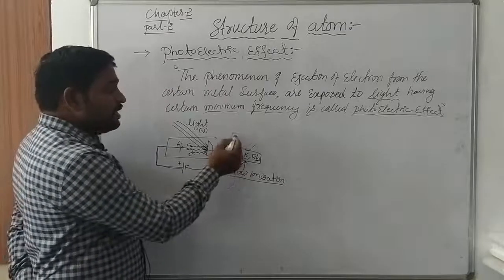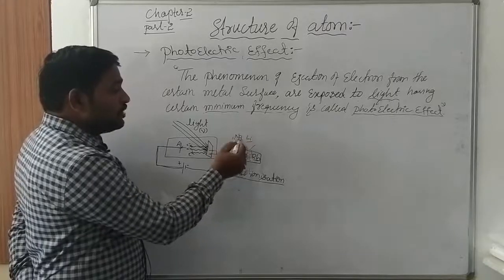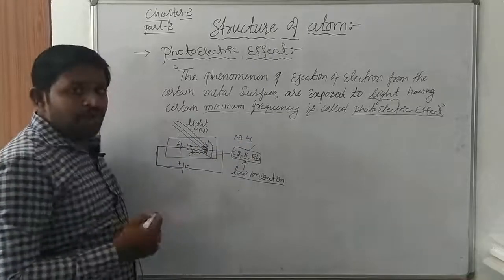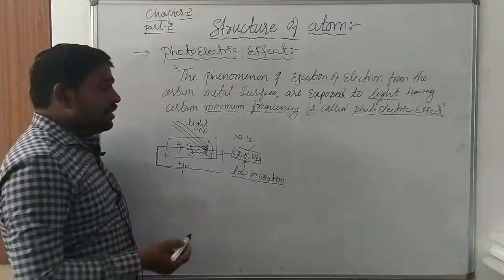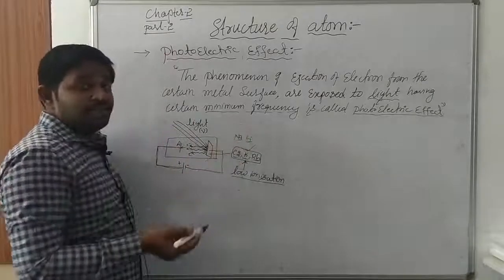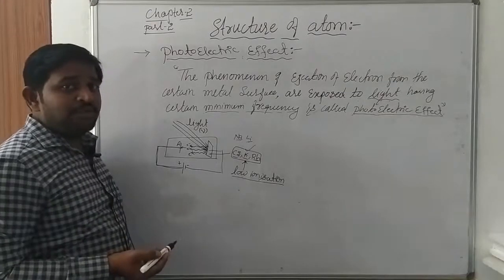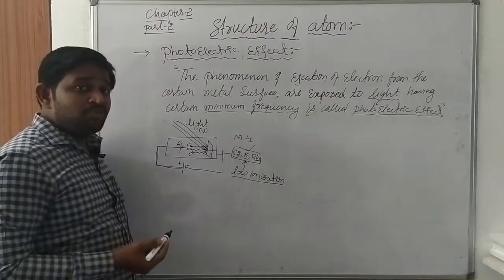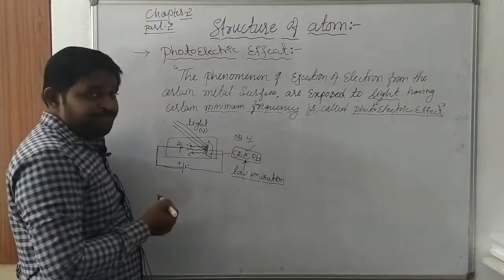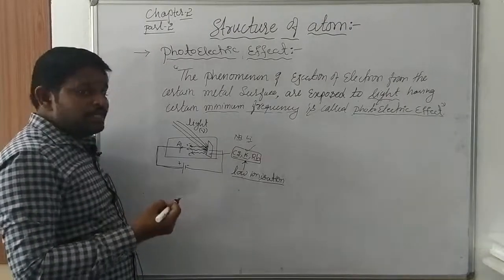If you consider sodium and lithium, these elements are not able to release the electrons from their metal surfaces. Why? Because they require higher ionization enthalpy. What do you mean by ionization enthalpy? The amount of energy required to eject the electron from the outermost orbital is very high. So the amount of energy required to eject the electron.